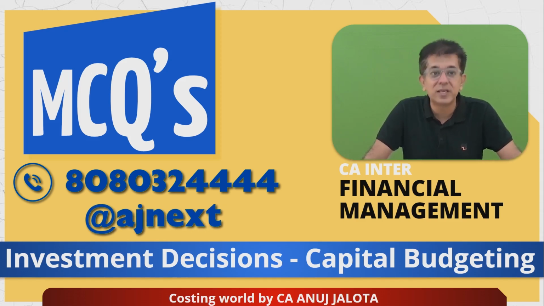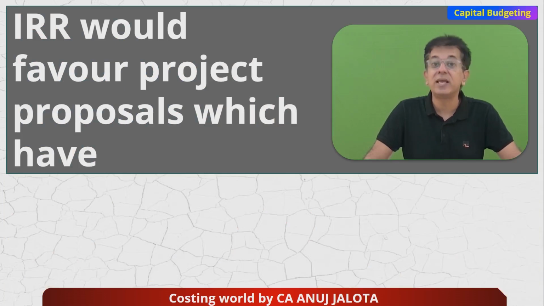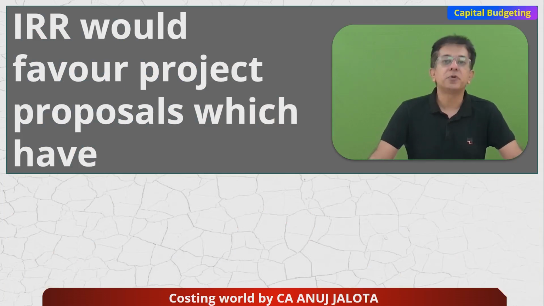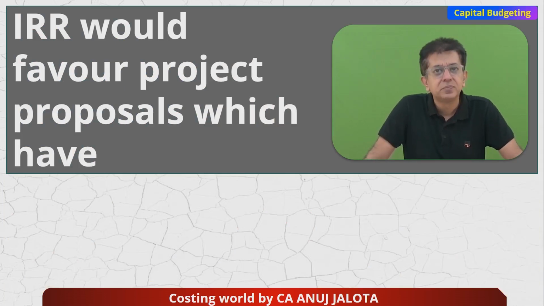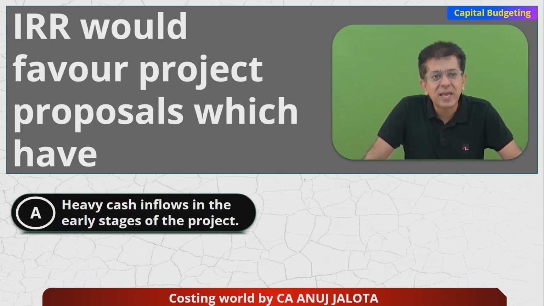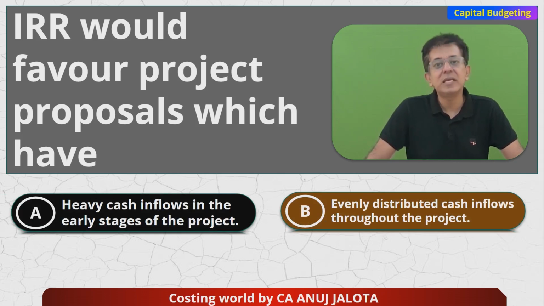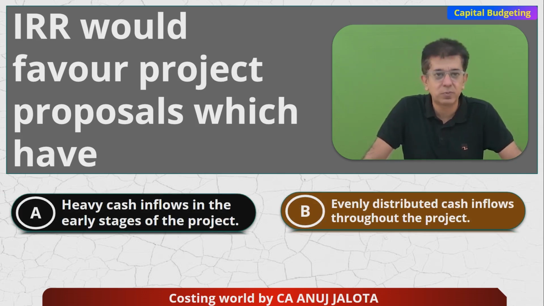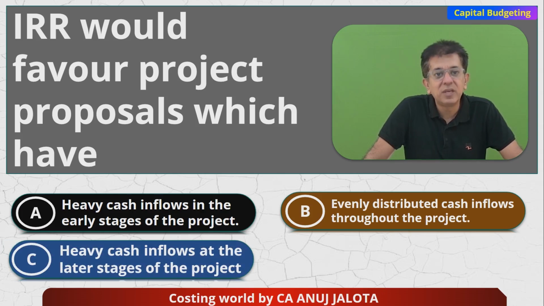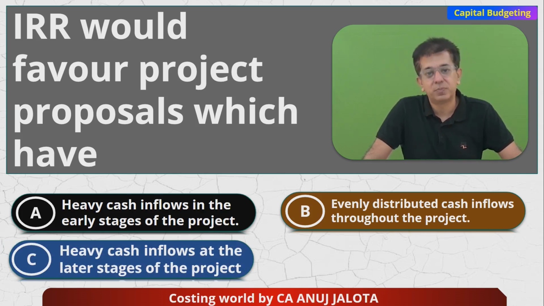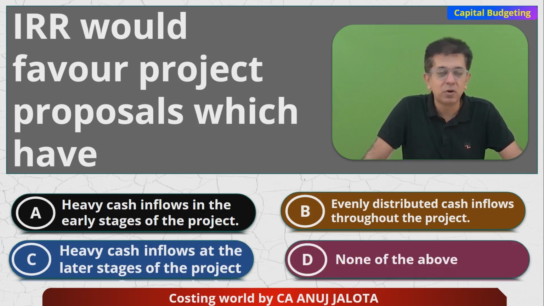Let's start it off. Today's chapter is all about capital budgeting, investment decisions. And the question for today is: IRR would favor project proposals which have, get me the four options: heavy cash inflows in the early stages of the project, evenly distributed cash flows throughout the project, third, heavy cash inflows at the later stages of the project, and lastly, none of the above.